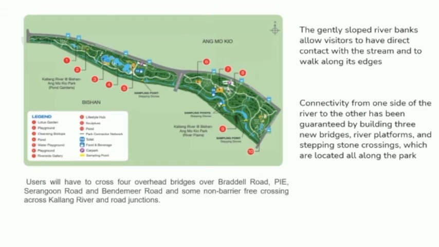So here is the accessibility and circulation. For accessibility, they have four overhead bridges over Braddell Road, PIE, Serangoon Road, and Bendemeer Road. They also have connectivity from one side of the river to the other.